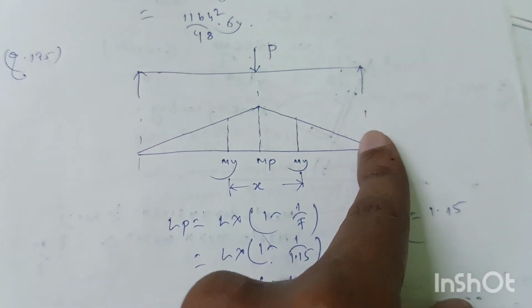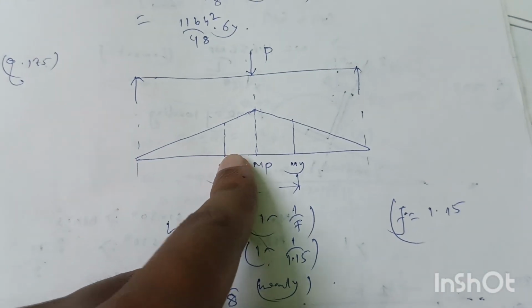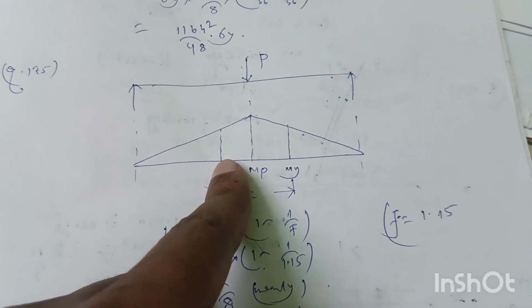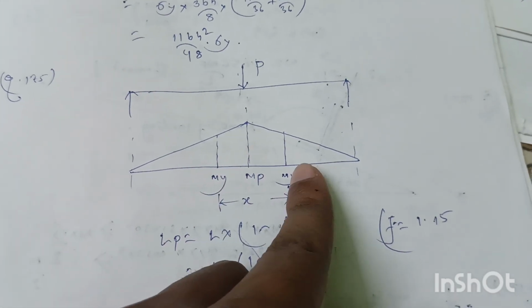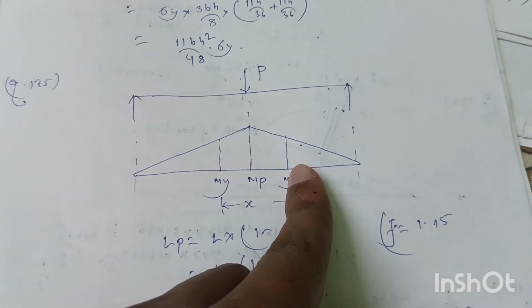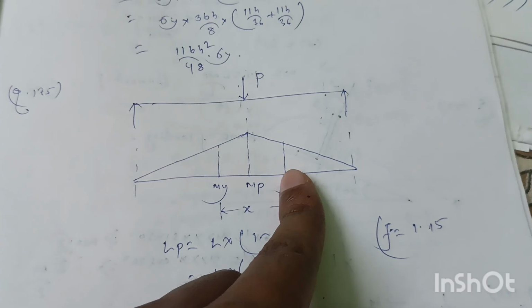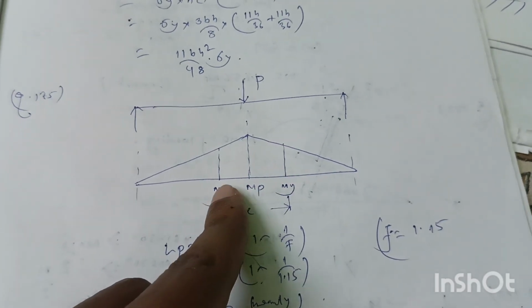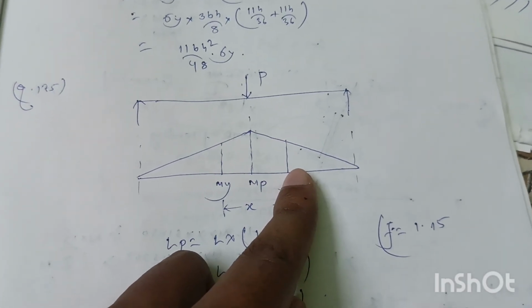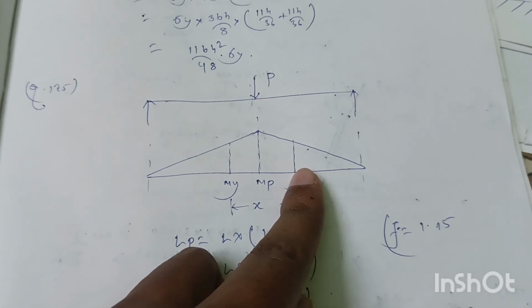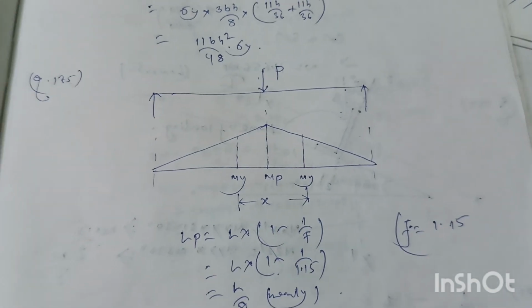Suppose at this point left of this load the yield moment is at here, and at this point at the right of the load the yield moment is at here. So the distance between this point to this point is known as elastoplastic zone or length of elastoplastic zone.